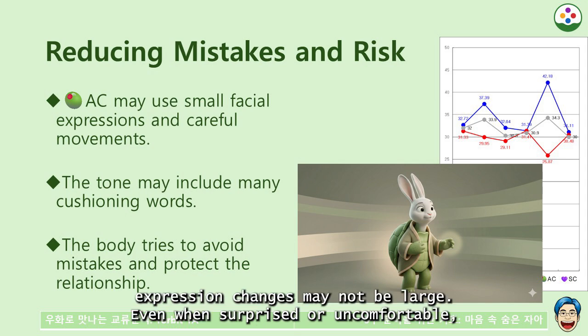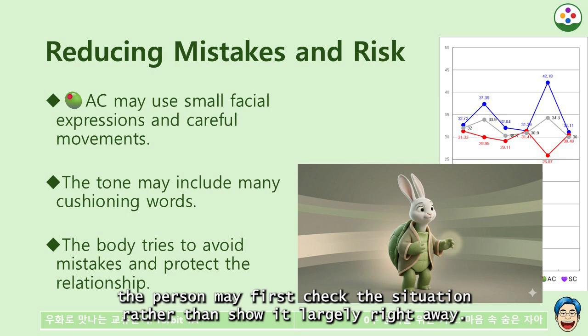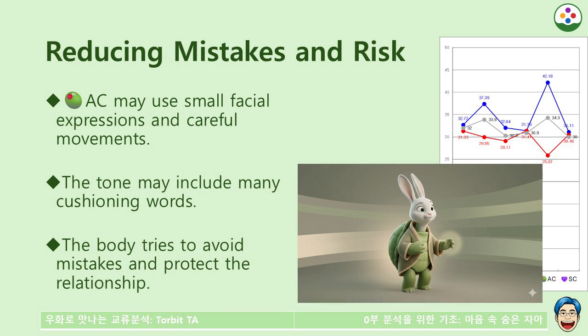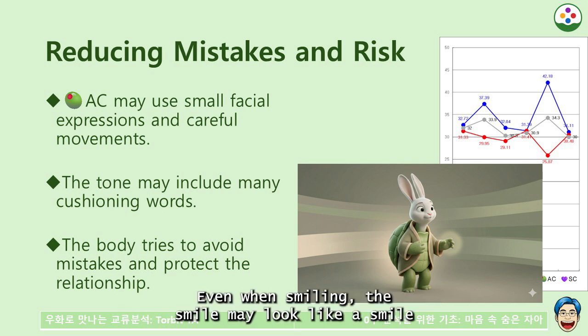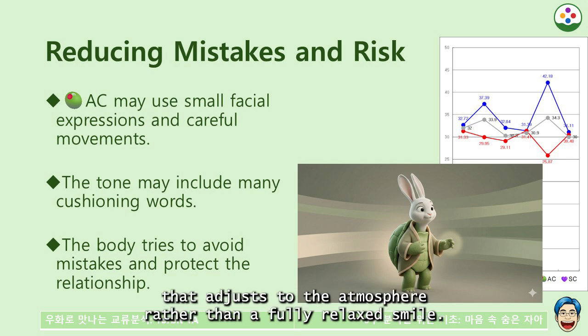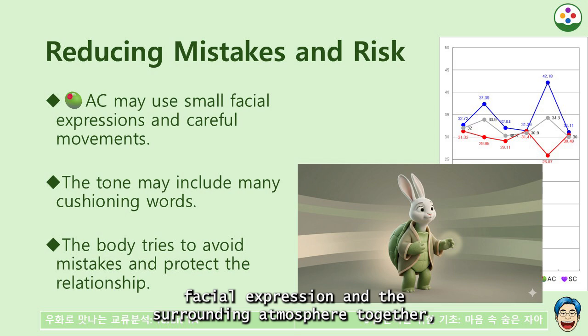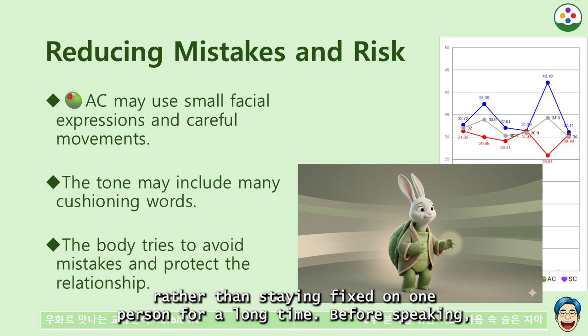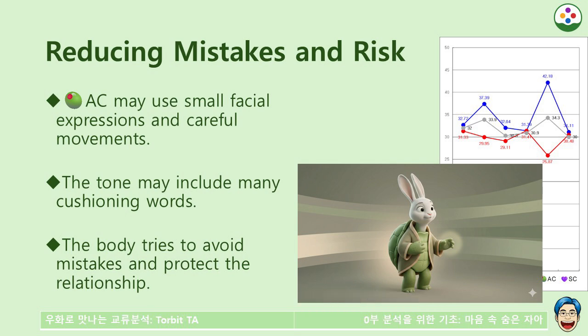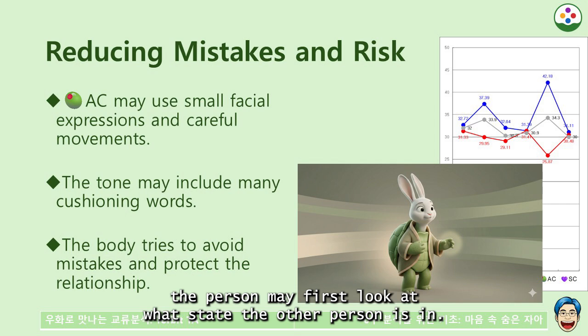Facial expression changes may not be large. Even when surprised or uncomfortable, the person may first check the situation rather than show it largely right away. Even when smiling, the smile may look like a smile that adjusts to the atmosphere rather than a fully relaxed smile. The gaze may move toward checking the other person's facial expression and the surrounding atmosphere together, rather than staying fixed on one person for a long time. Before speaking, the person may first look at what state the other person is in.